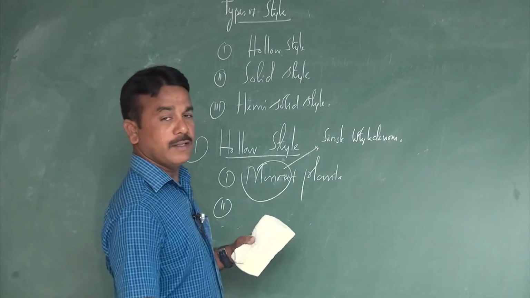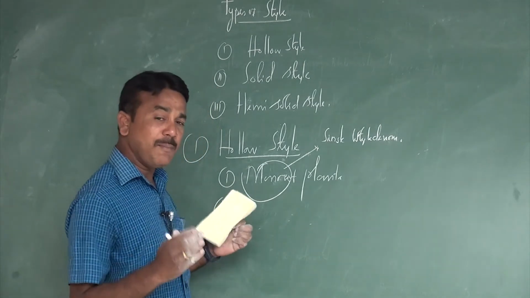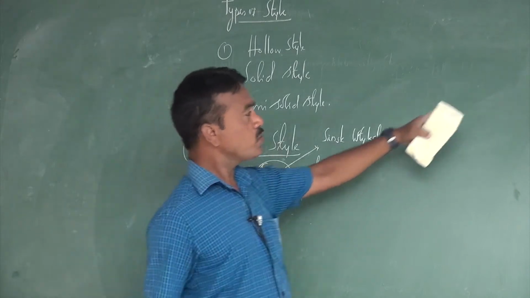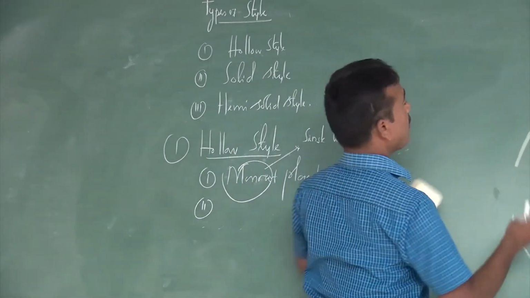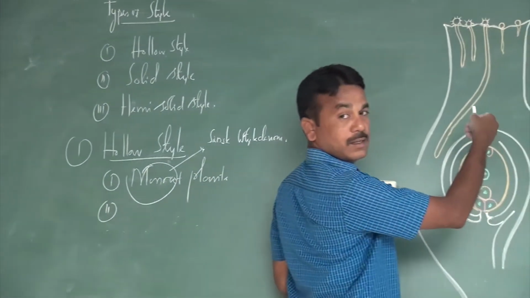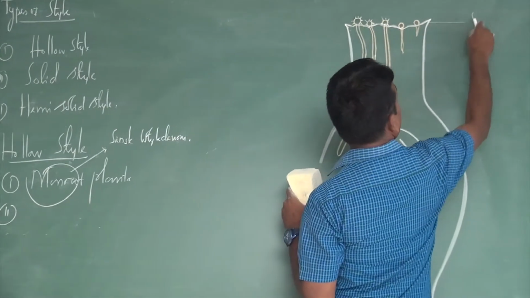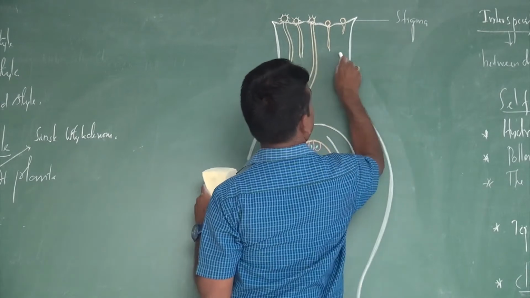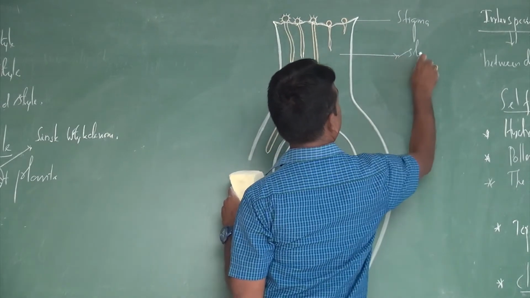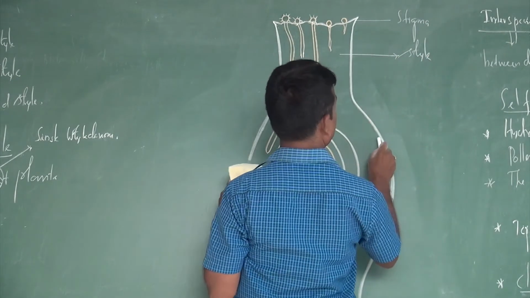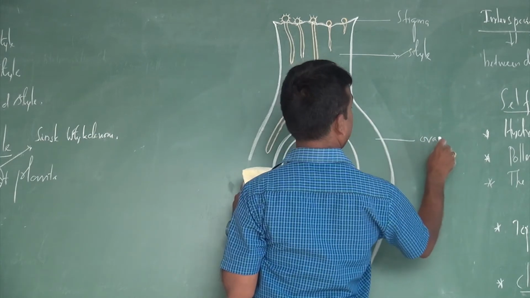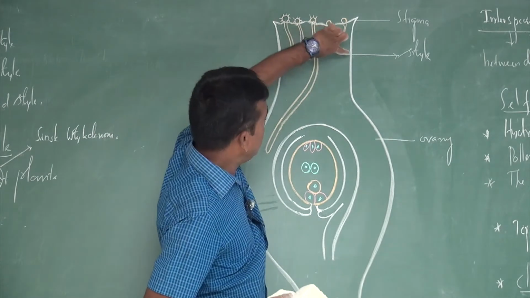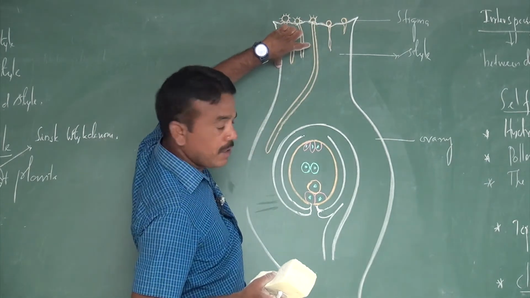The second is commonly called the hollow style. That means it is hollow, or empty, in the style. In the hollow style, this is the stigma, this is the style, this is the ovary. So this is commonly called a hollow style.